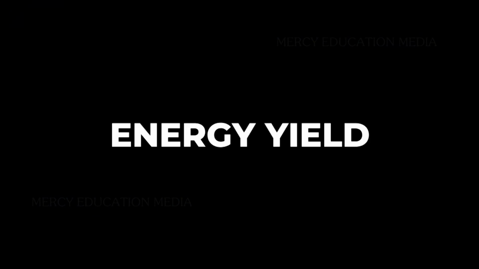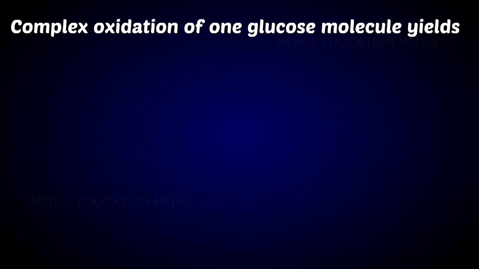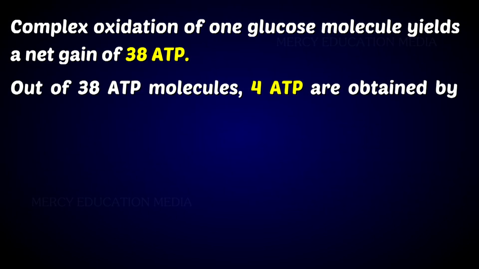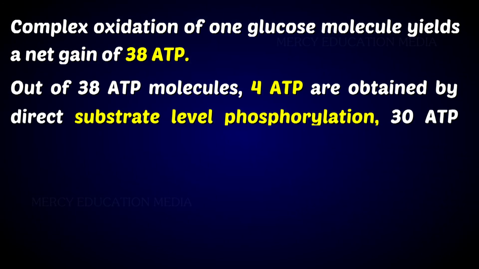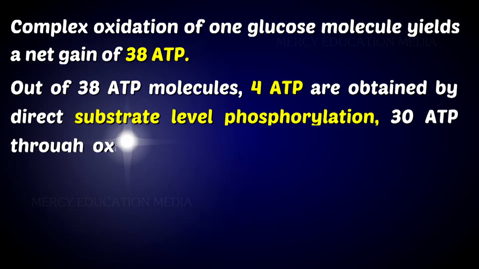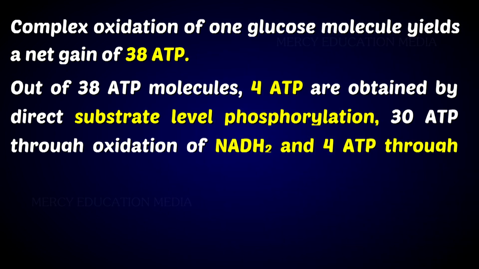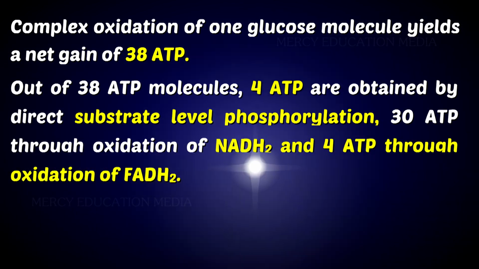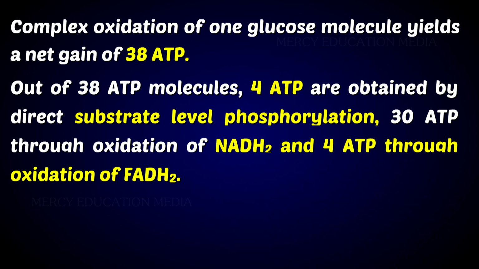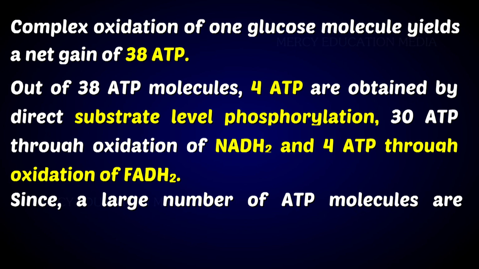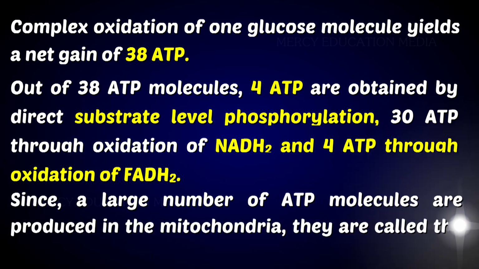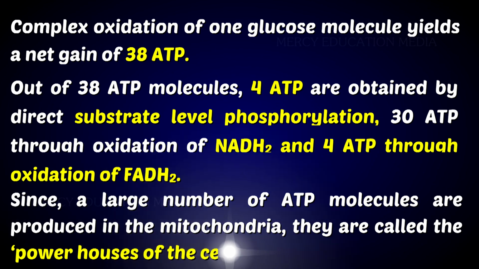What do you know about the energy yield? Complete oxidation of one glucose molecule yields a net gain of 38 ATP. Out of 38 ATP molecules, 4 ATP are obtained by direct substrate level phosphorylation, 30 ATP through oxidation of NADH2, and 4 ATP through oxidation of FADH2. Since a large number of ATP molecules are produced in the mitochondria, they are called the powerhouses of the cell.